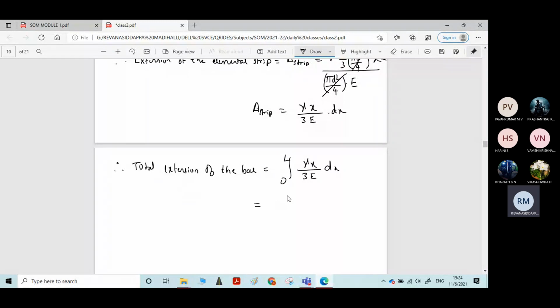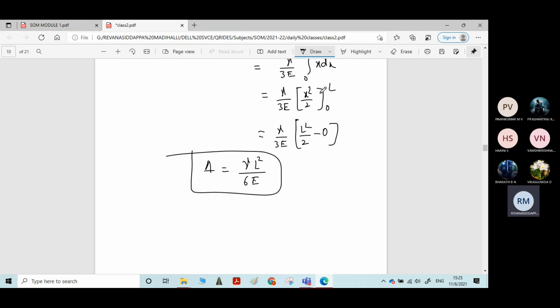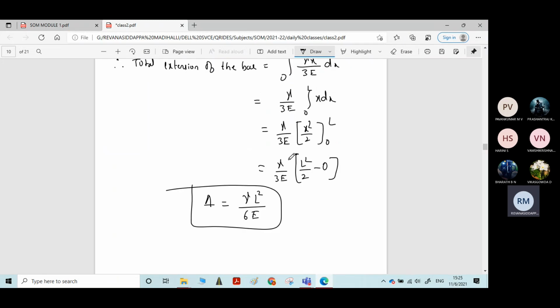Constants you take outside, gamma by 3E are the constants, variables are 0 to L x dx. Gamma by 3E x square by 2, limits from 0 to L. Applying the limits, what you will get? Gamma by 3E into L square by 2 minus 0. So therefore, the total extension delta is equal to gamma L square by 6E. So this is the final expression for extension or elongation of uniformly tapering bar due to self weight.